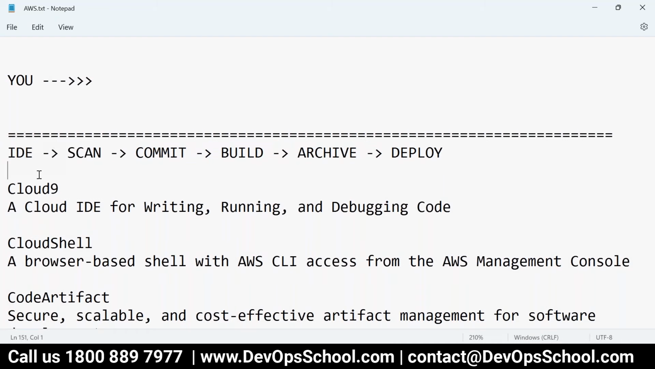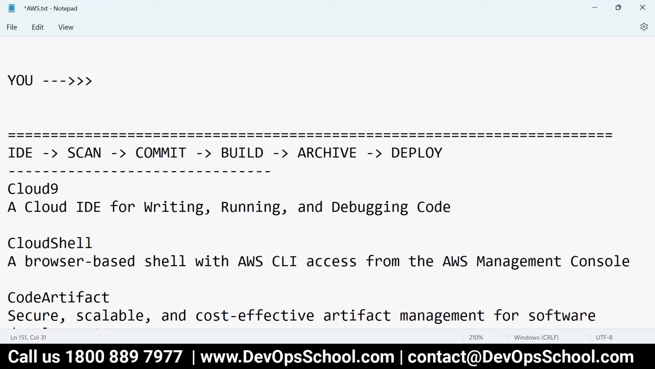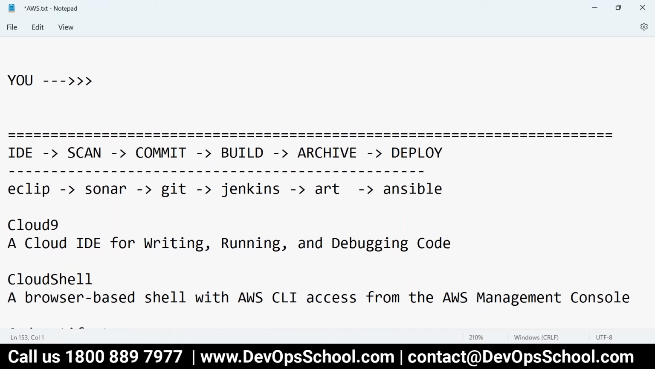Now, guys, in the generic world we use Eclipse, for example, for the IDE. For scanning, we use SonarQube. I'm going to teach you. For commit, we use Git. And for the build, we use Maven and all stuff like that. And Jenkins, we use for build and all. I'll teach you all this. For archiving, we use Artifactory or Nexus and all stuff like that. And for deploying, we use Ansible. Agree with me, all of you?